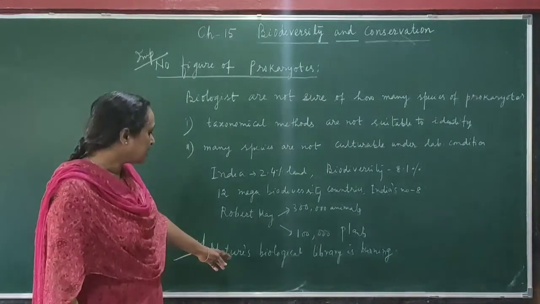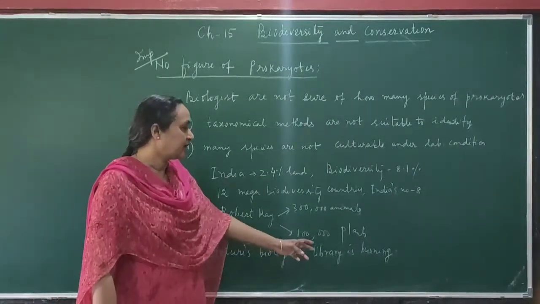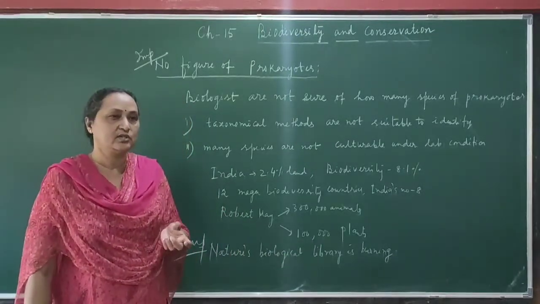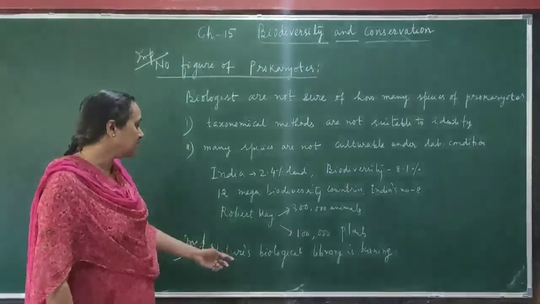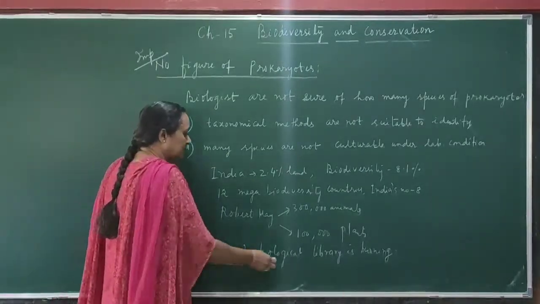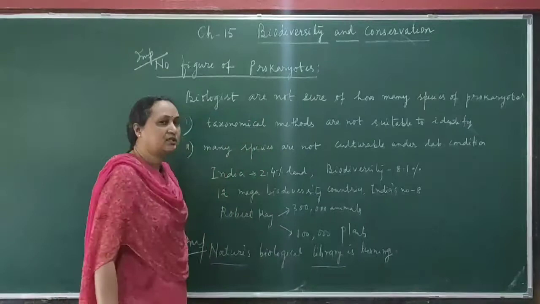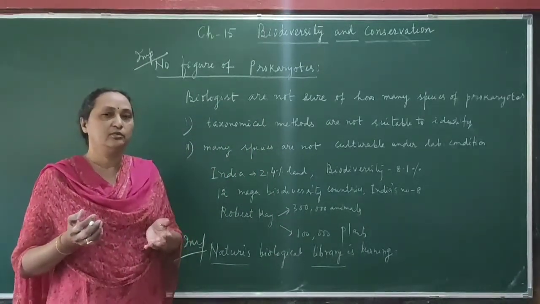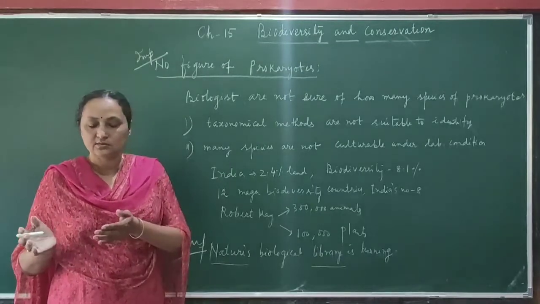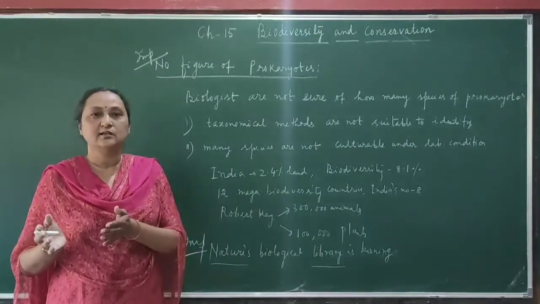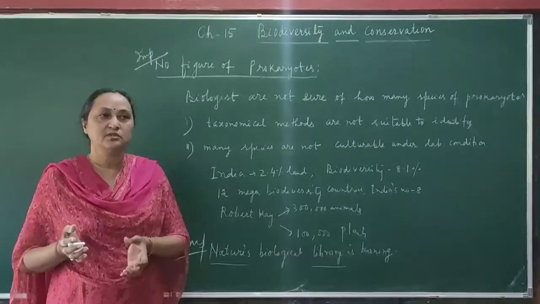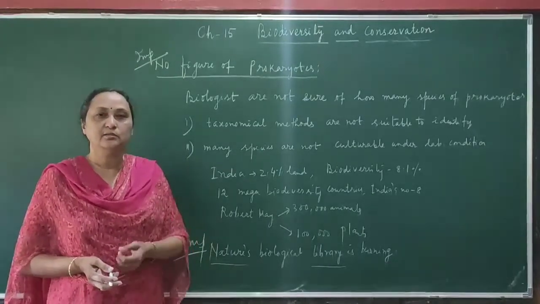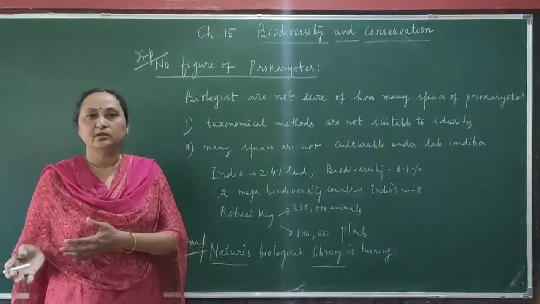Now another question is that nature's biological library is burning. This question also comes in the board exams as a reasoning question. Here nature is considered as a library. Now you know that in a library there are so many books. And how can you find out how many books are there in the library? There is one catalog, one register, and in the register all the names of the books are written and the number is also written. Suppose you want to find a book, you take the help of the catalog.